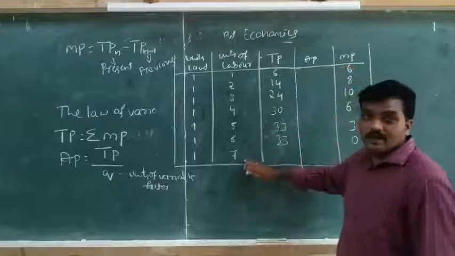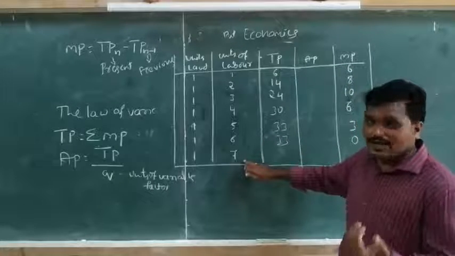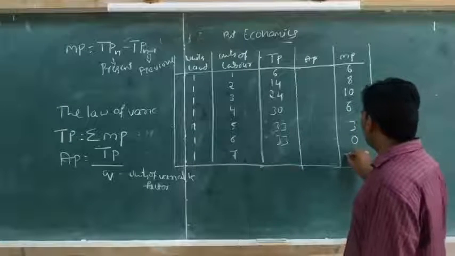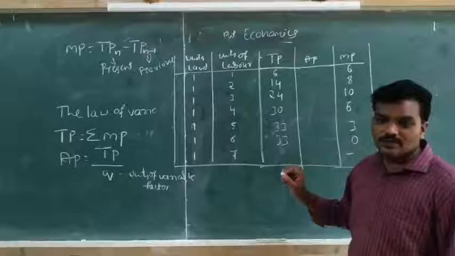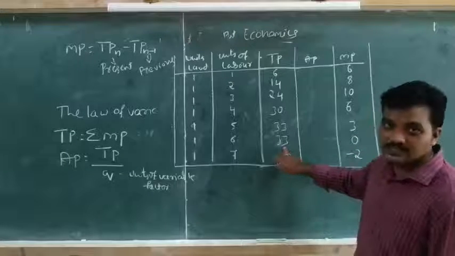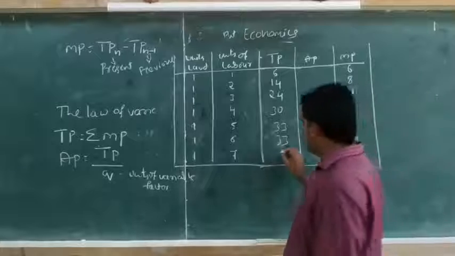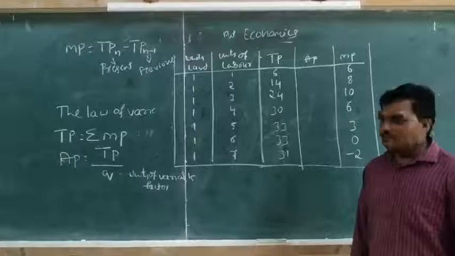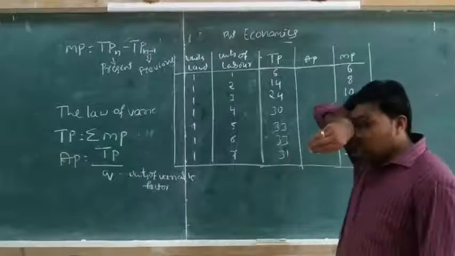Then if the firm employs more units of labor, that is the 7th, the marginal product may become negative. So 33 minus 2, that is 31.